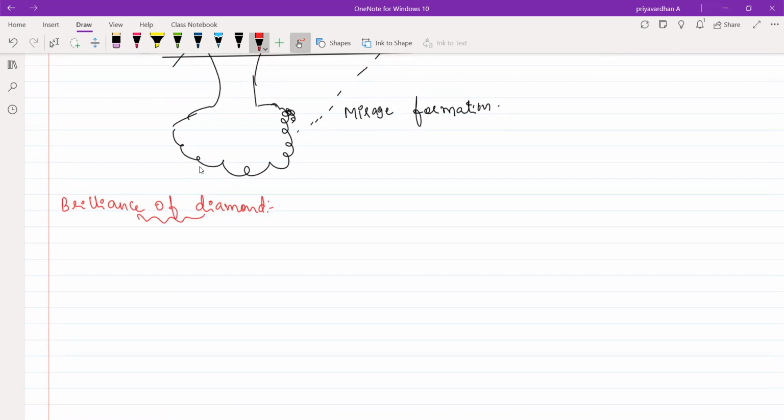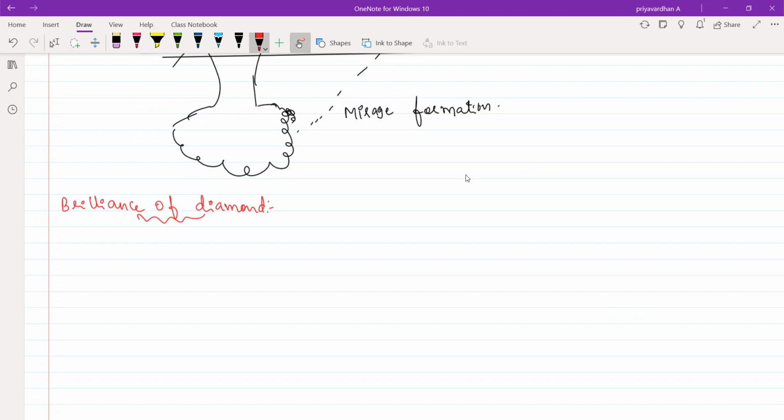The diamond makers will always make a diamond in such a way that whenever light enters the diamond, it should suffer total internal reflection. They'll cut the edges suitably, so that the light ray entering the diamond will always suffer total internal reflection.